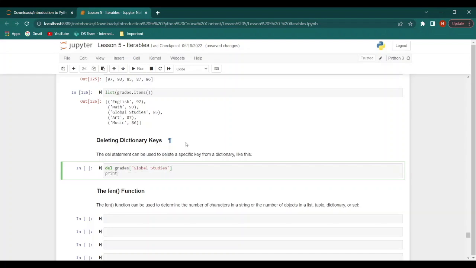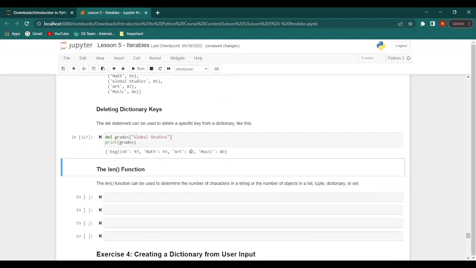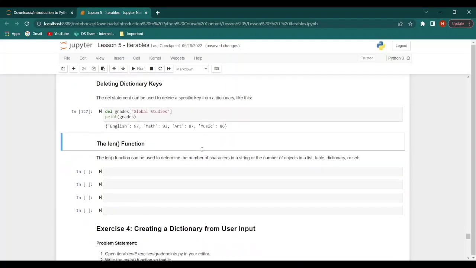And then when we print grades, we find that our dictionary now only has 1, 2, 3, and 4 values and keys rather than 1, 2, 3, 4, and 5 key value pairs. That's because global studies has been removed from this dictionary.